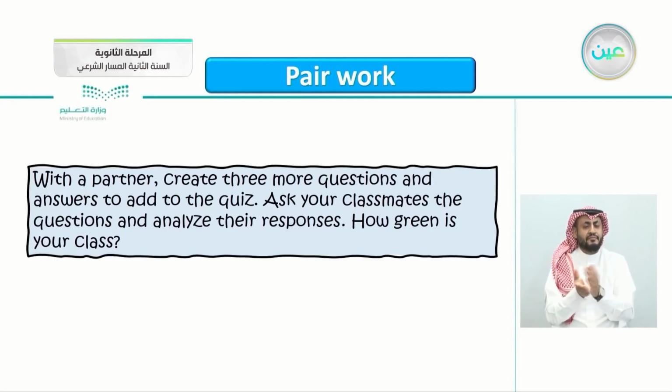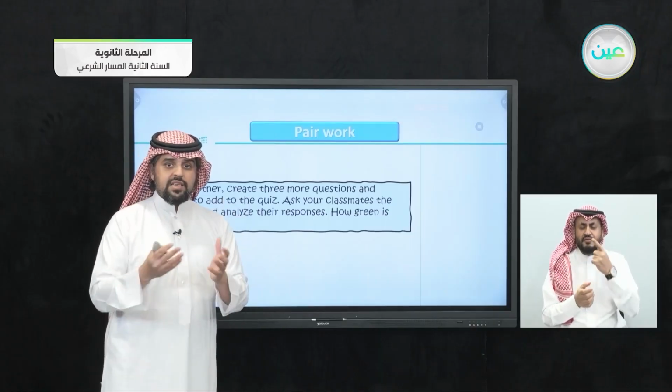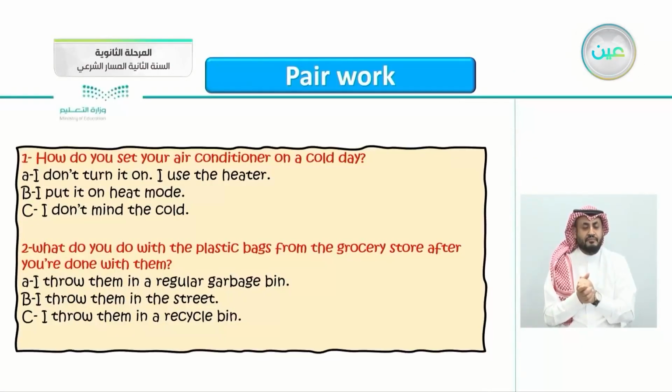Write 3 questions, each with multiple answers, just like the questionnaire here, to see how green your class is. I wrote just 2 as an example, and you can write 3 other than these 2. For example, the first one: how do you set your air conditioner on a cold day? Not on a hot day, on a cold day.